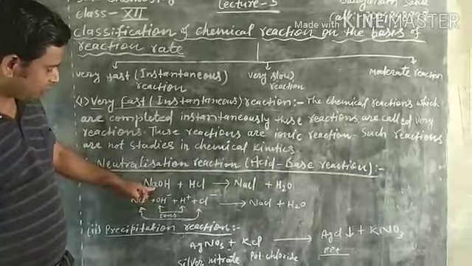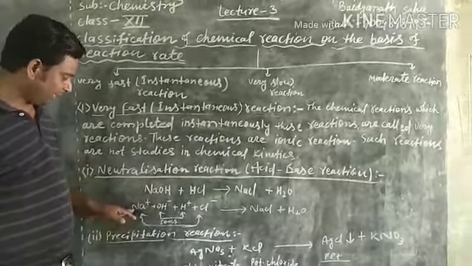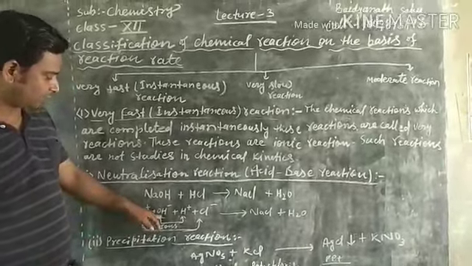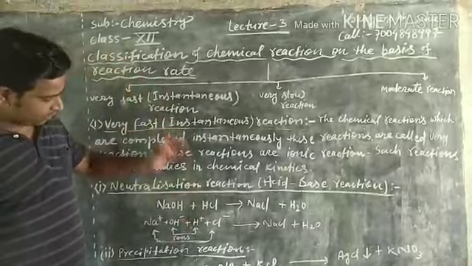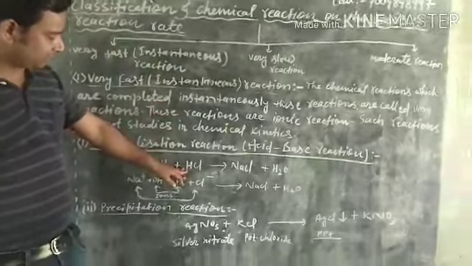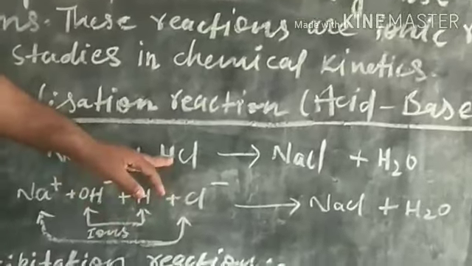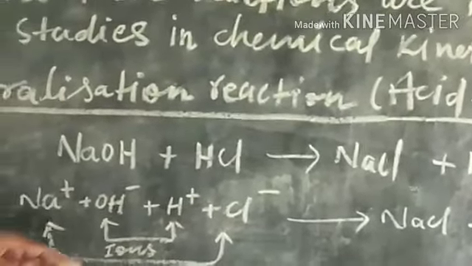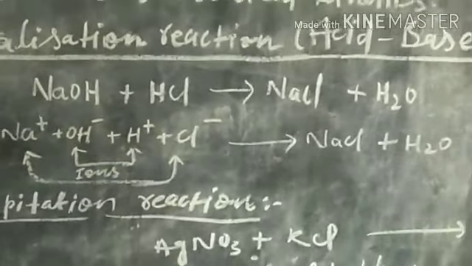When NaOH is dissolved in water, NaOH splits into Na+ and OH-, and when HCl dissolves in water, HCl splits into H+ and Cl-.